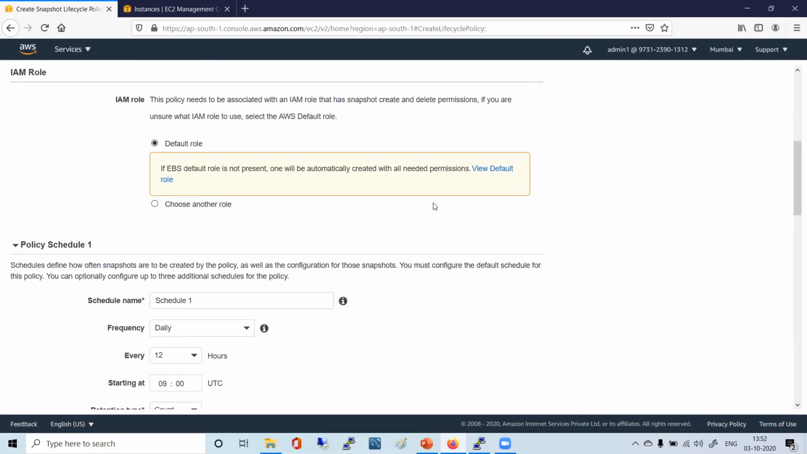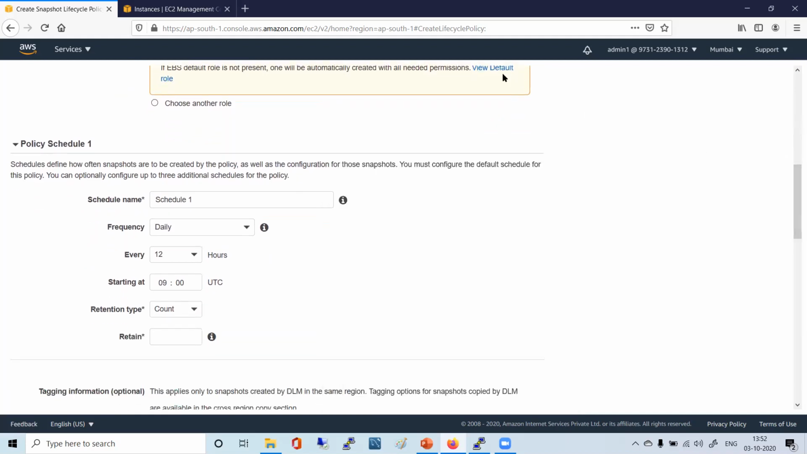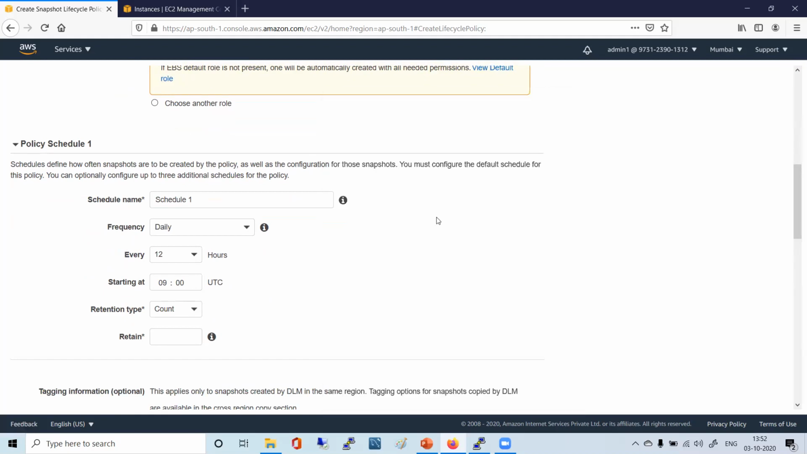Okay, we'll create and then we'll see. Now, it's not showing the entire thing. Almost. Effect is allow, correct? EC2 create tags. So a lot of actions are there.